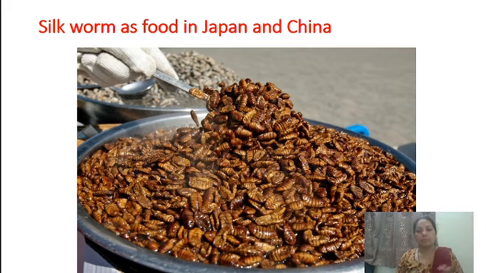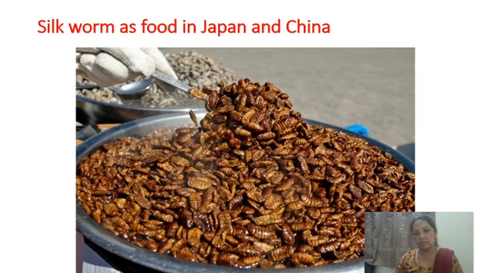That is, types of silkworm, the life cycle of silkworm Bombyx mori, and the food plant, that is the main host plant, Morus alba. It is oligophagous, meaning only one host plant, not polyphagous; it feeds only on the mulberry leaf.